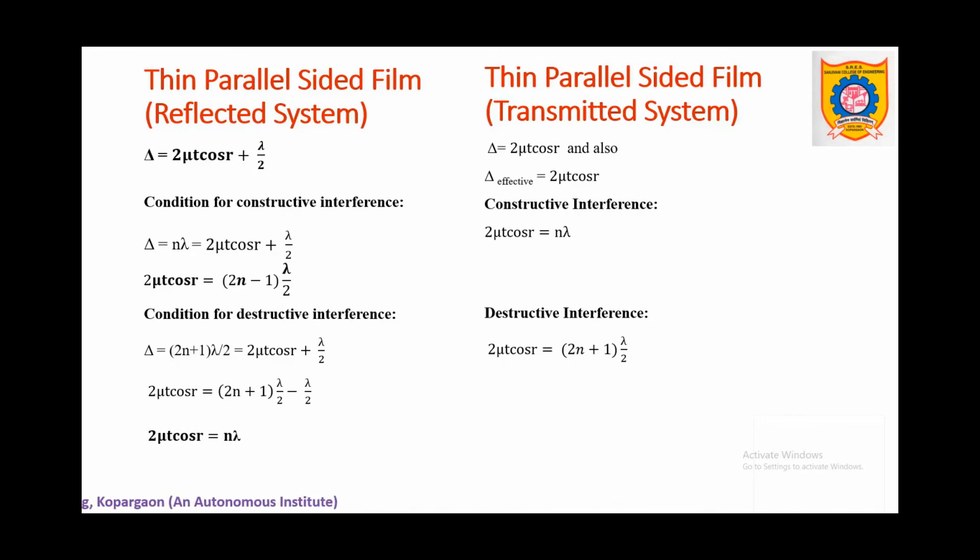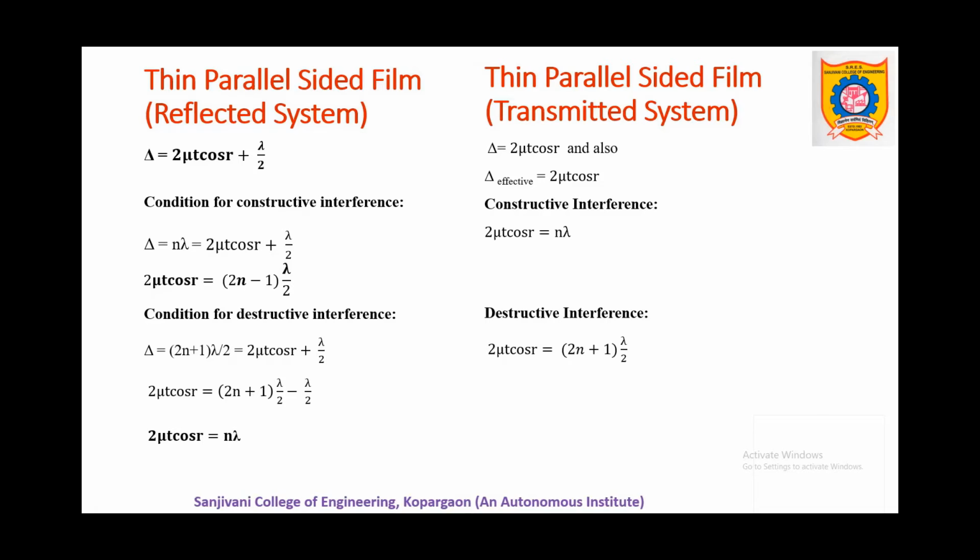Now as for the transmitted system, the interface is denser to rarer. So delta effective obtained by Stokes' law is the same, 2 mu t cos r, because there is no path or phase difference, right? And when we equate this with n lambda, that is 2 mu t cos r is equal to n lambda, that will give us constructive interference. And the destructive interference general condition is (2n plus 1) lambda by 2. So therefore 2 mu t cos r is equal to (2n plus 1) lambda by 2. So these are the conditions for constructive and destructive interference of the transmitted system.